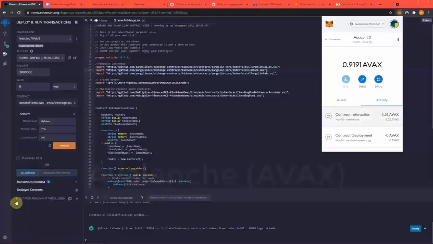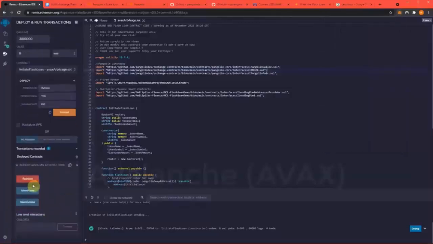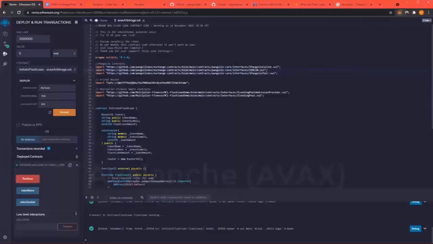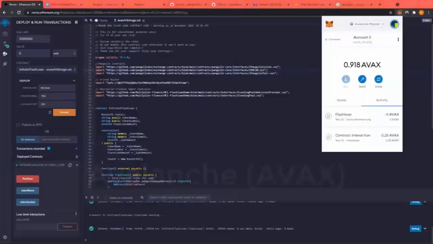Now that we have sent the AVAX to the contract successfully, now we have to run the contract, which will say Flashloan. And if you actually hit this, and I'm going to hit this drop down, you should see it hit pretty soon after I hit the Flashloan button. Flashloan. Confirm. No, shouldn't be long. It usually takes about 15-20 seconds.